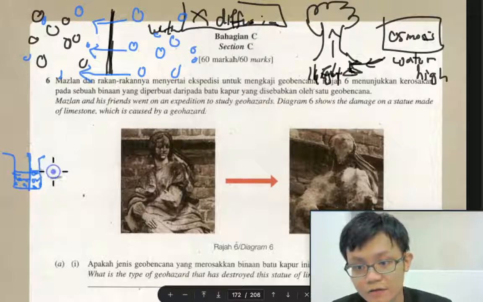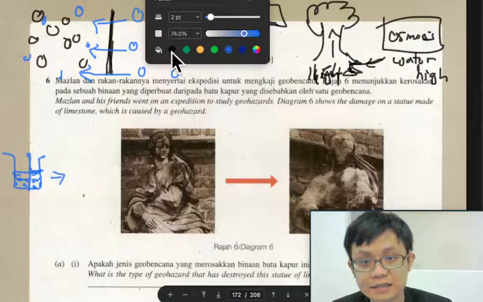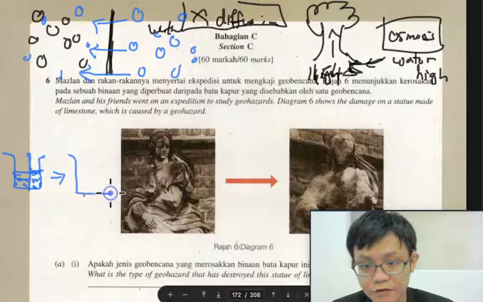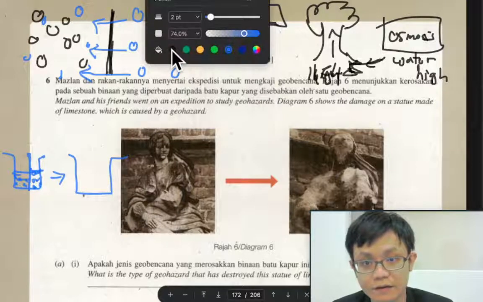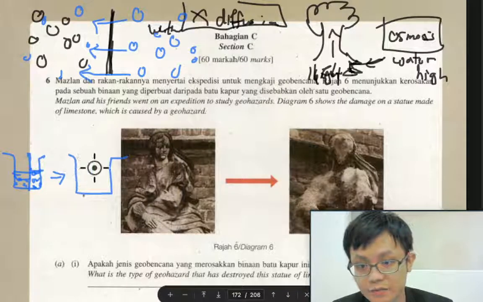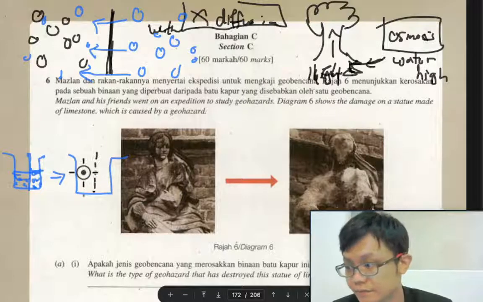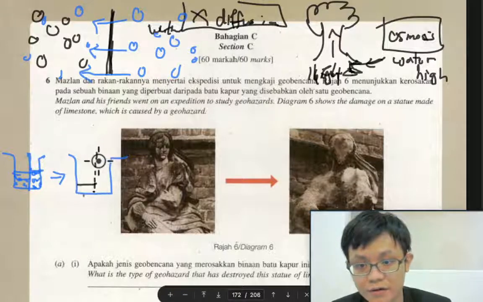But after a while, what we can see is this thing will... why I cannot use my black color? This thing will become like this. Here is more, here is less, and they got the same number of particle.